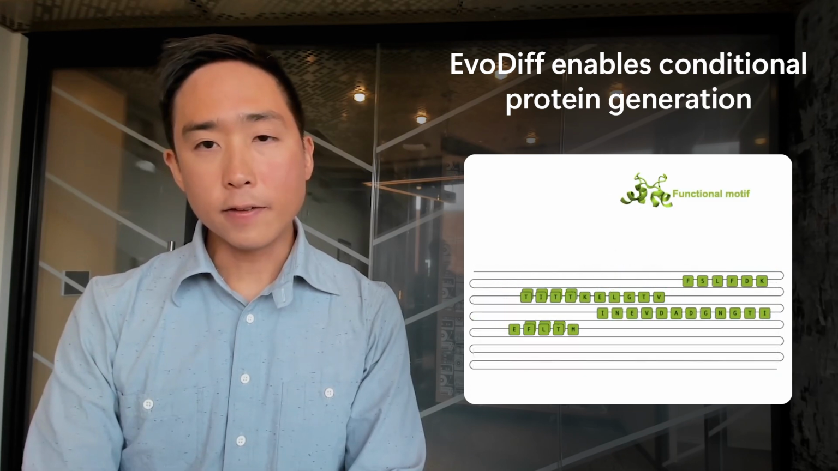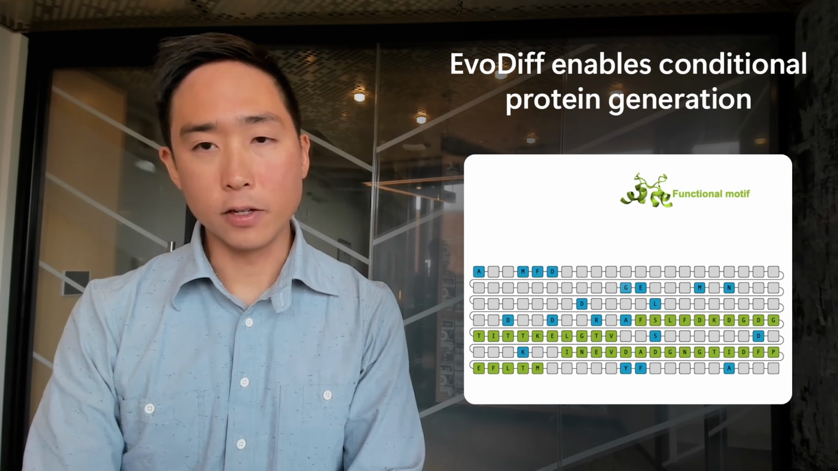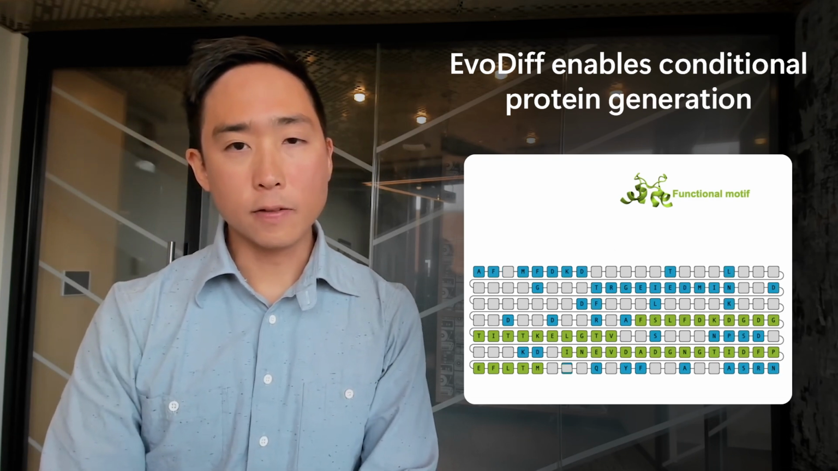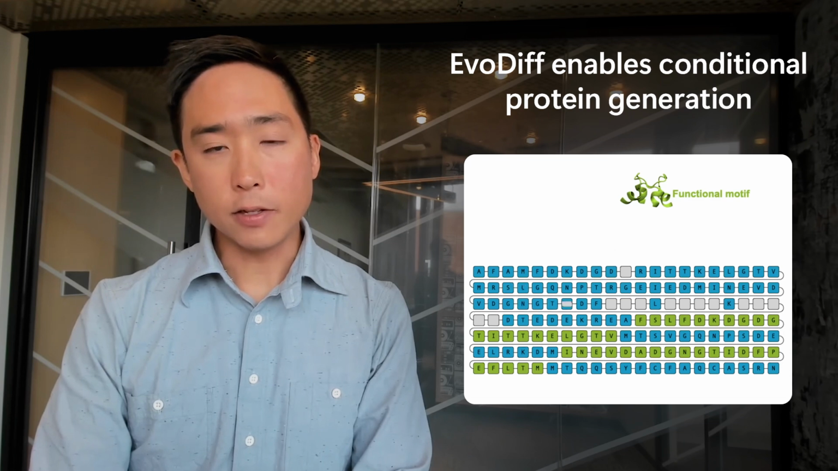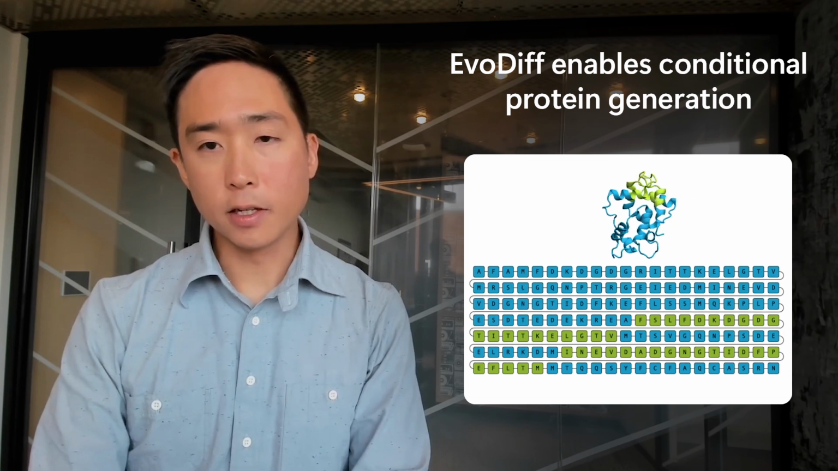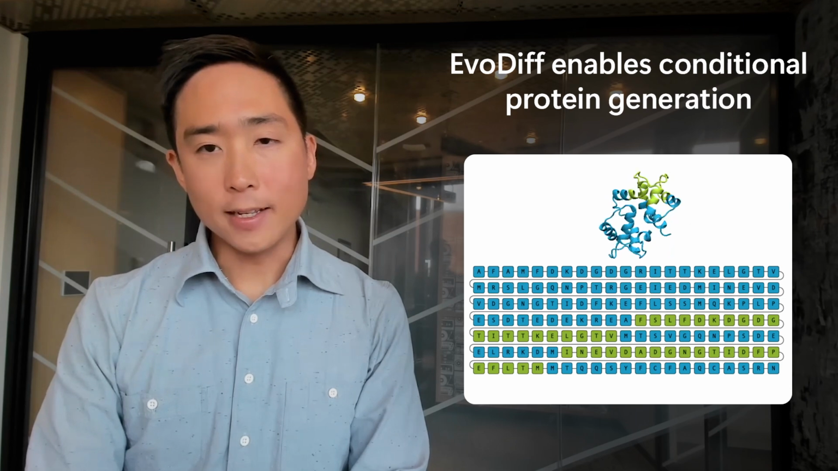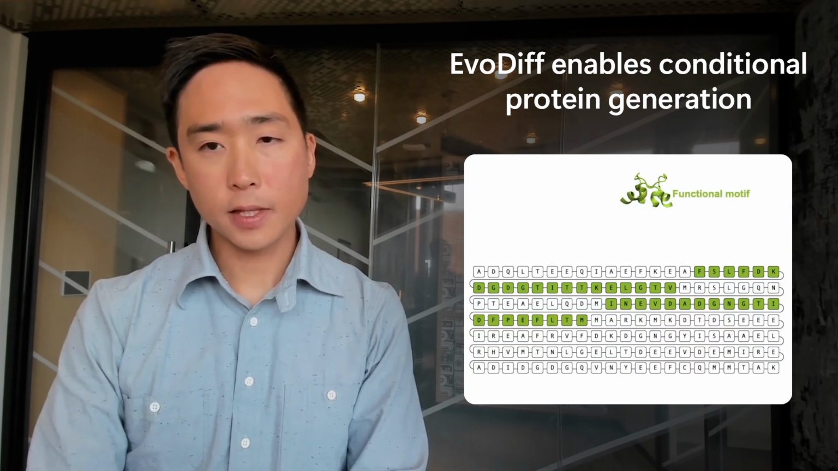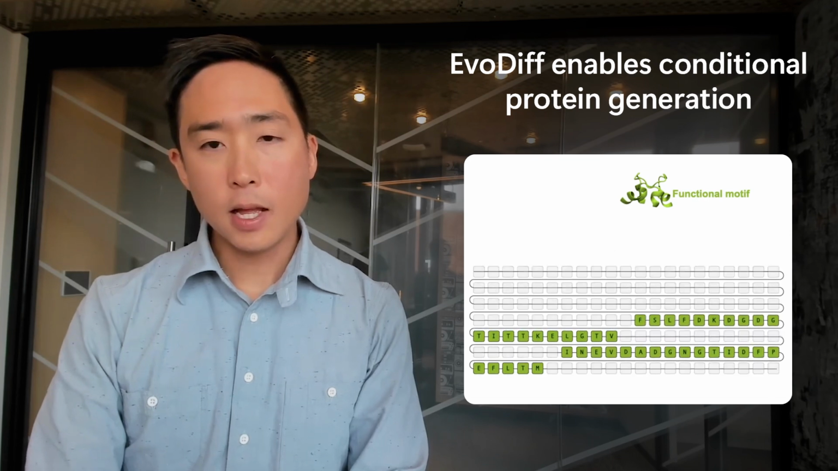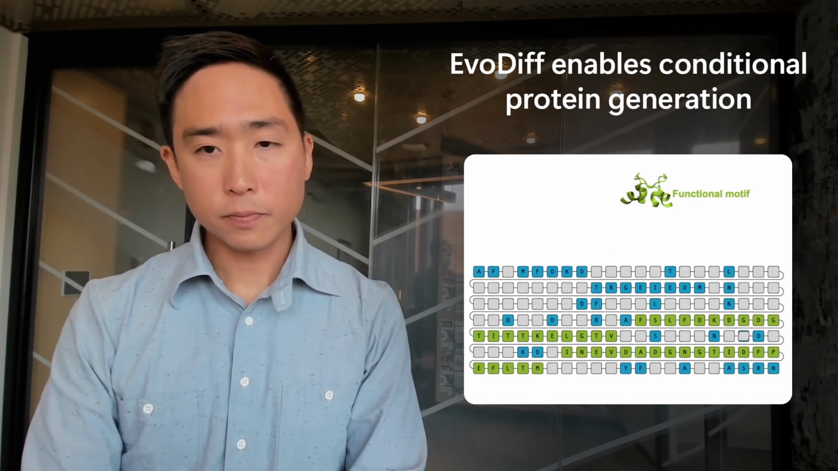Finally, EvoDiff can also generate a complete protein sequence conditioned on a desired functional motif. Biological functions, including binding and catalysis, are often mediated by a small structural motif held in the correct orientation by a scaffold. One way to design new functional proteins is to hand design these functional motifs and then to generate a scaffold that will position the residues of the motif in the desired orientation.